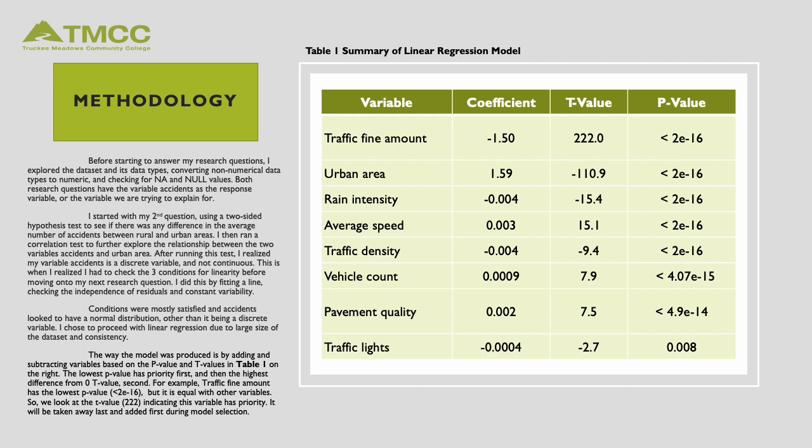The way that this model was produced is by adding and subtracting variables based on the p-value and t-values in Table 1 on the right. The lowest p-value has priority first, and then the highest difference from 0 t-value has the second. For example, traffic fine amount has the lowest p-value, but it is also equal with other variables. So we looked at the t-value, which is 222, indicating this variable has priority since it is the greatest difference from 0. It will be taken away last and added first during model selection.